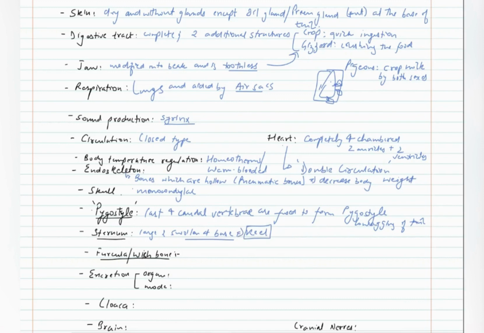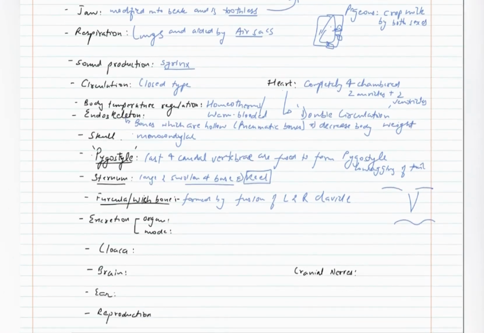Now, furcula or wishbone is formed by the fusion of two clavicles, the left and right clavicle. In mammals, you will see that there is a left clavicle, there is a right clavicle, and in between there is a sternum. In case of birds, the left and right clavicles fuse to form a wishbone.